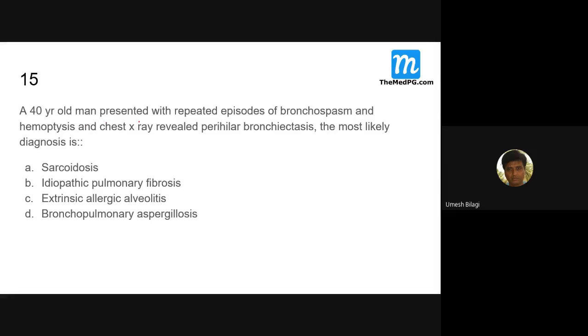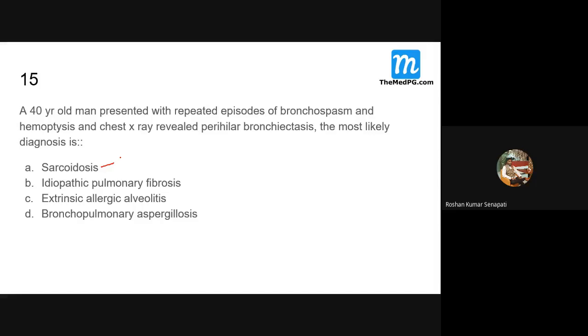A 40-year-old man presented with repeated episodes of bronchospasm, and there was hemoptysis, and chest X-ray revealed perihilar bronchiectasis. So where do you get perihilar bronchiectasis? And the most likely diagnosis is